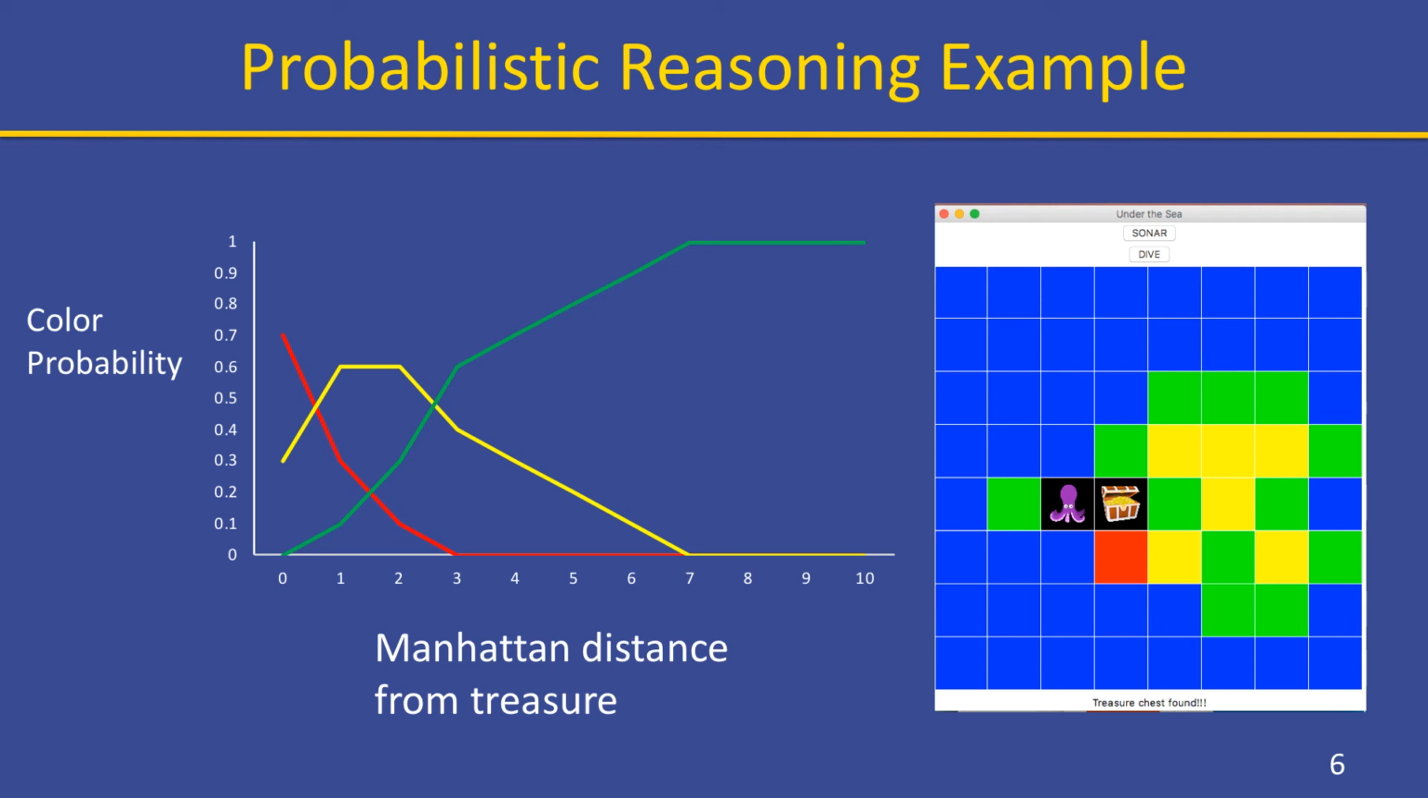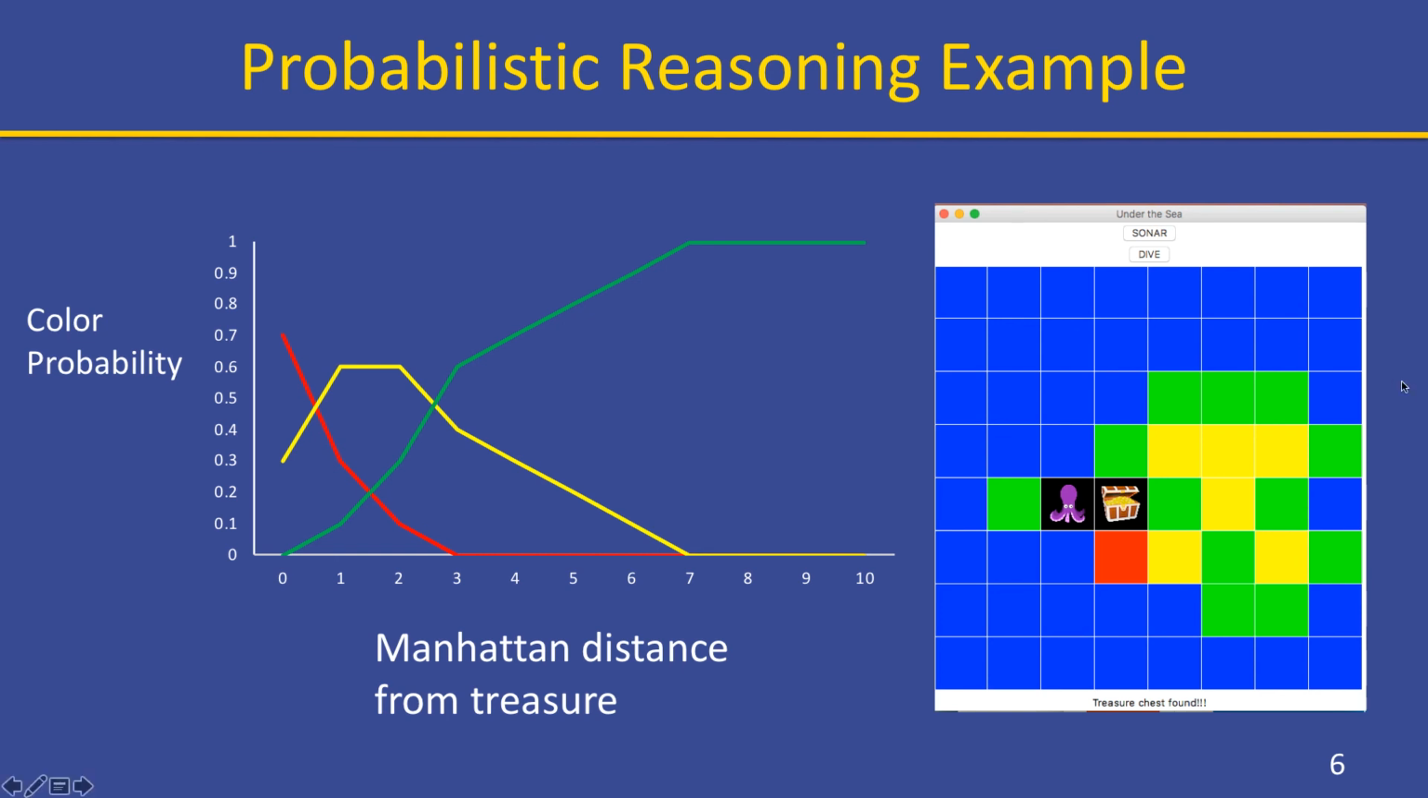The unobserved variable is the location of the treasure. The model is our sensor model. It tells us how the evidence, the sonar color, relates to the position of the treasure. And this model is probabilistic.